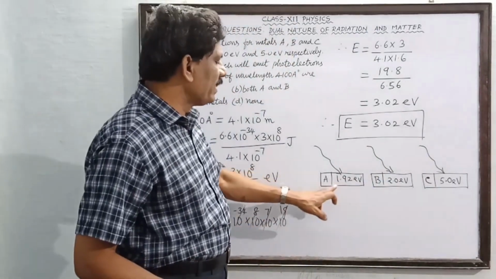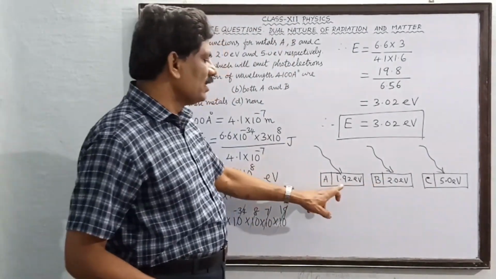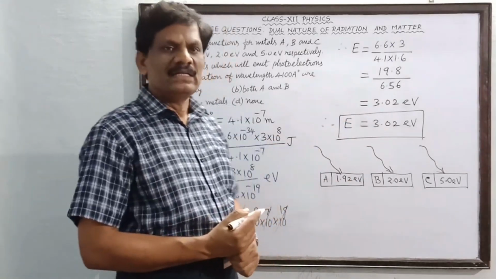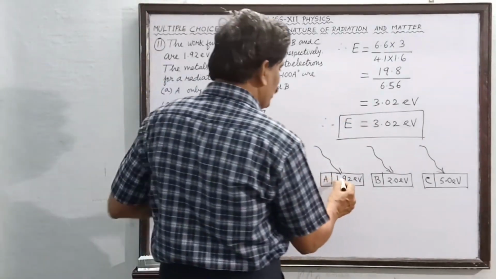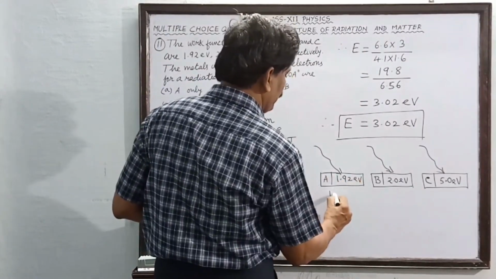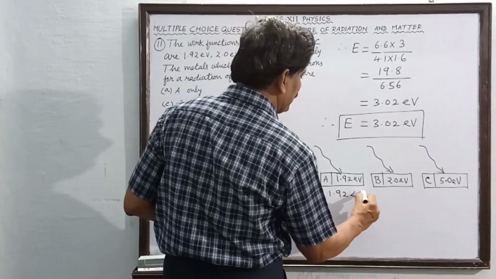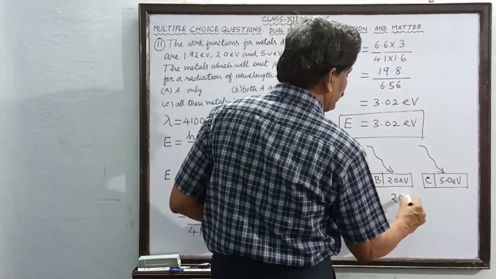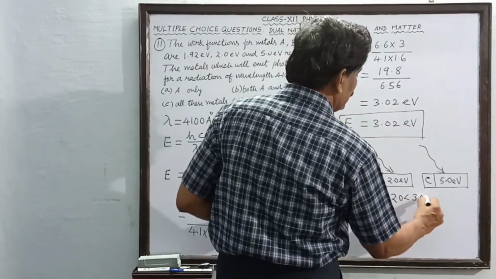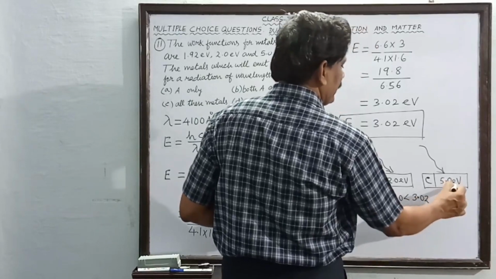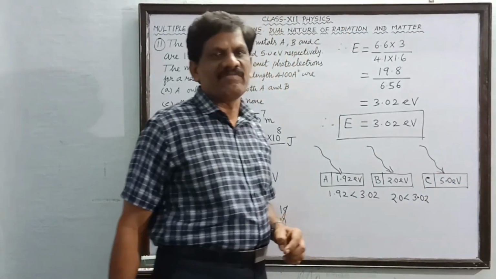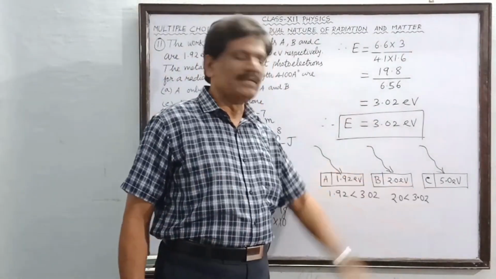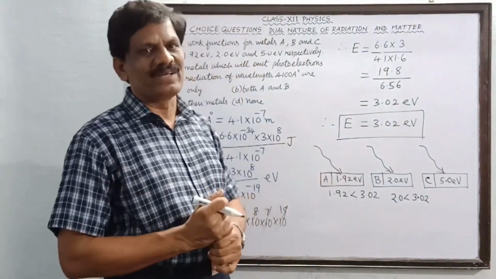For the metals A and B, the work function is less than 3.02, is it not? Therefore, 1.92 is less than 3.02 and 2.0 is also less than 3.02, whereas 5 is greater than 3.02, so the third metal C will not emit photoelectrons.